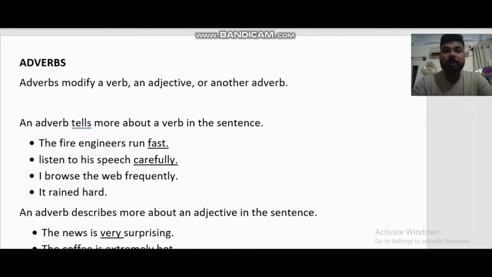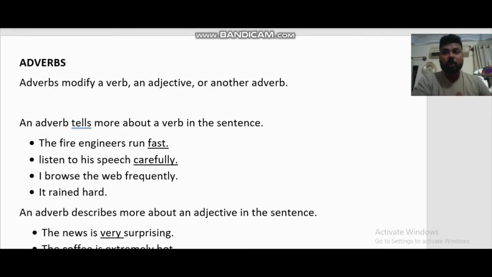There are multiple examples of that, different examples and different definitions, right? क्योंकि adverb जो है वो सिर्फ वर्ब के बारे में नहीं बताता, वो और भी चीज़ों के बारे में बताता है. And how you convert an adjective into an adverb, all these things we'll be learning in our today's video. Right? So an adverb modifies a verb, an adjective, or another adverb.